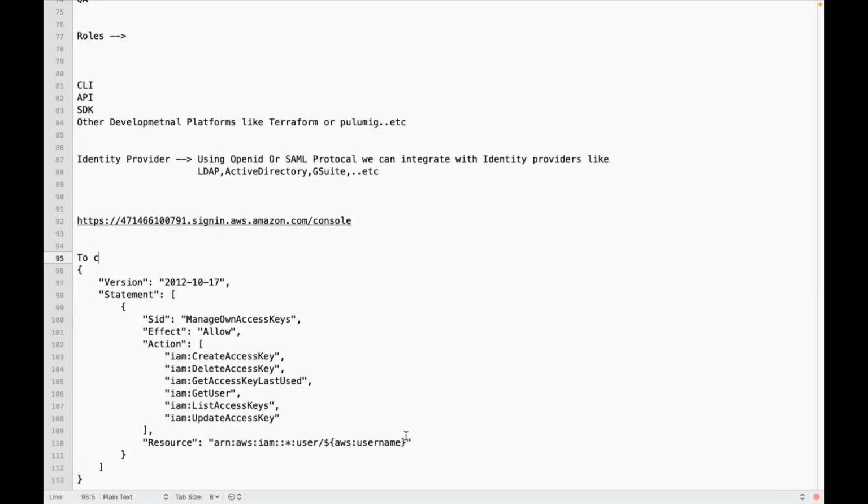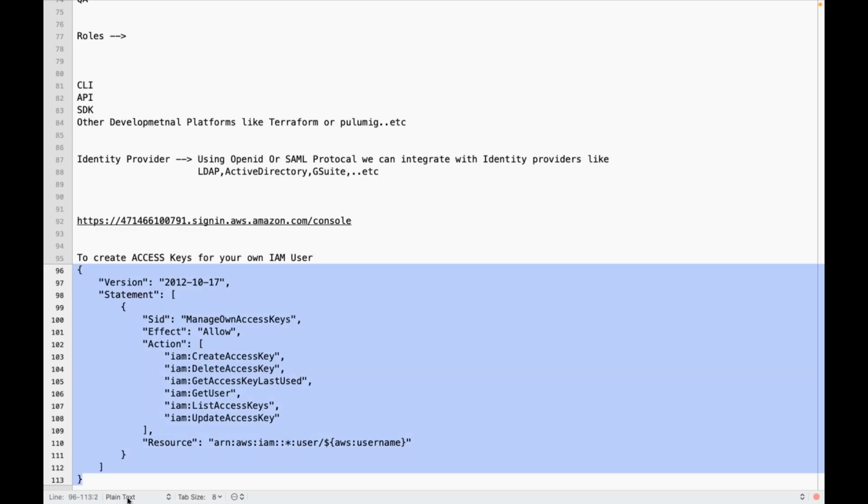This policy is to create access keys for your own IAM user. I mean to say, as a Balaji, I want to create access keys and secret keys. As a Bhaskar, I want to create access keys and secret keys for my own username. So you need to have these policies. If you don't have these policies, and Balaji or Bhaskar logs into his account, will Bhaskar be able to generate access keys and secret keys which he wants to use programmatically for CLI or API or Terraform on his laptop?